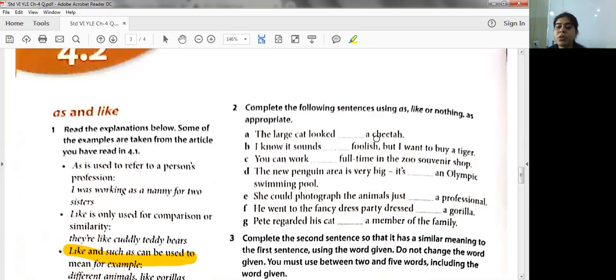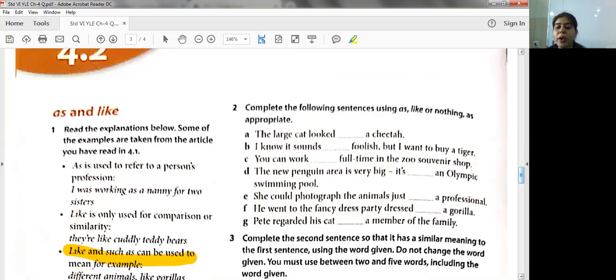Now we need to solve this exercise question number 2 of like and as. So let us do it together. Now complete these following sentences using as, like, or nothing as appropriate. Or nothing means if as and like is not required, students, you will just put a dash. Okay. Now the large cat looked like a cheetah. Okay, it's showing a comparison, so it is like a cheetah.